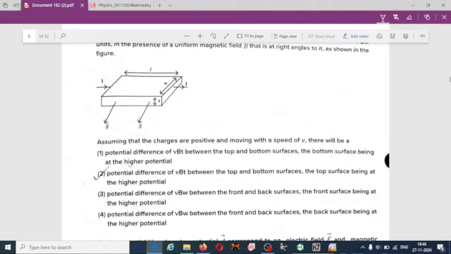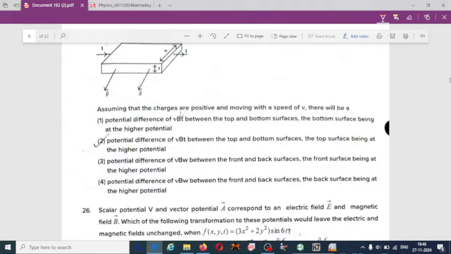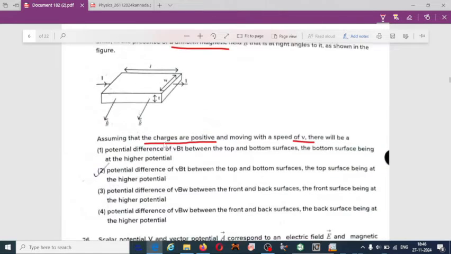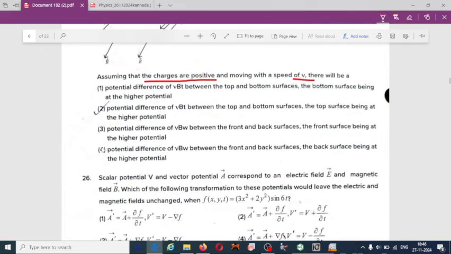So for this question, I will just give the answer key. You can read out the question. A current I flows through a rectangular bar of conducting material. They have given the dimensions, in the presence of a uniform magnetic field at right angles to it, shown in the figure. We have to assume that the charges are positive and moving with a speed v. There will be... correct option is, 25th is 1.